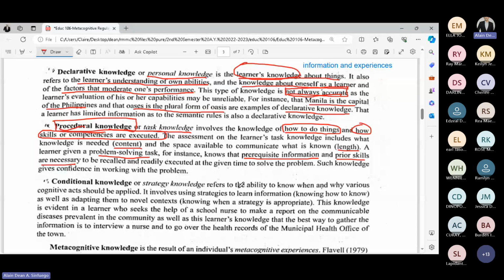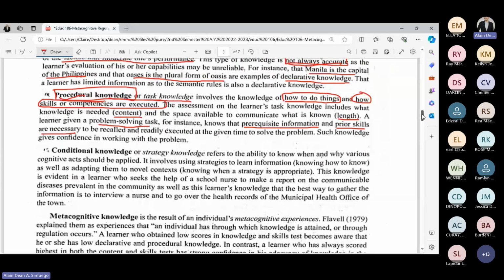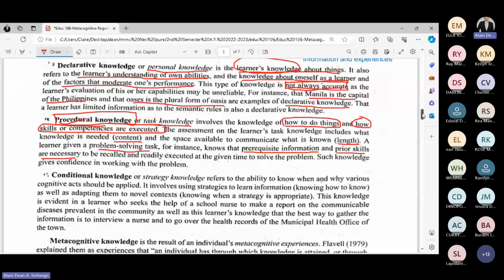And last, again, we have three components under metacognitive knowledge. The last one is conditional knowledge or strategy knowledge. It refers to the ability to know, this is the keyword, when and why various cognitive acts should be applied.